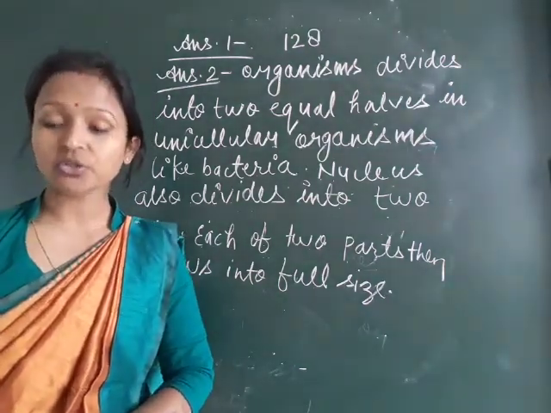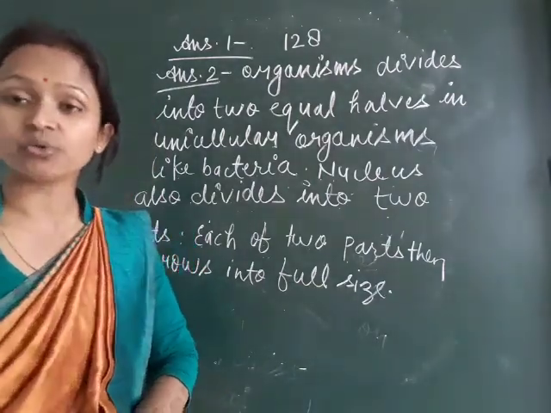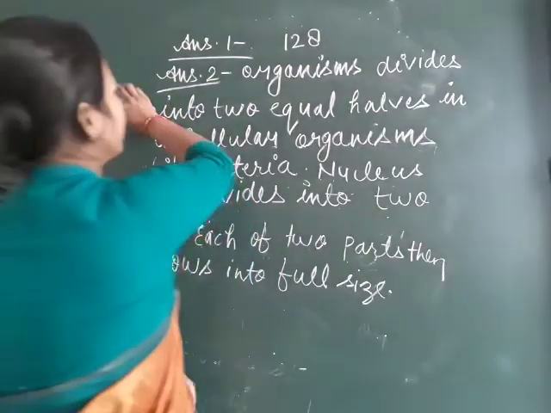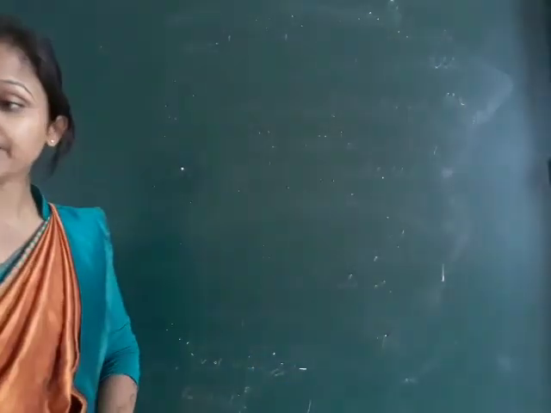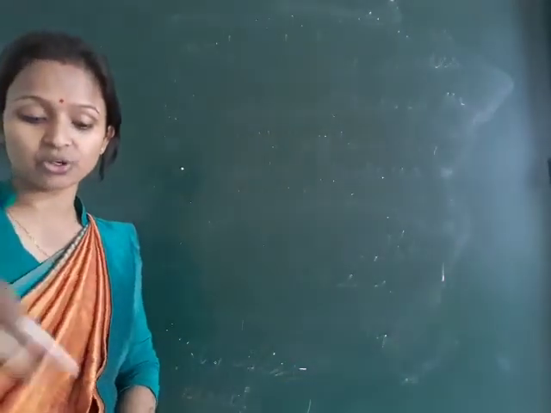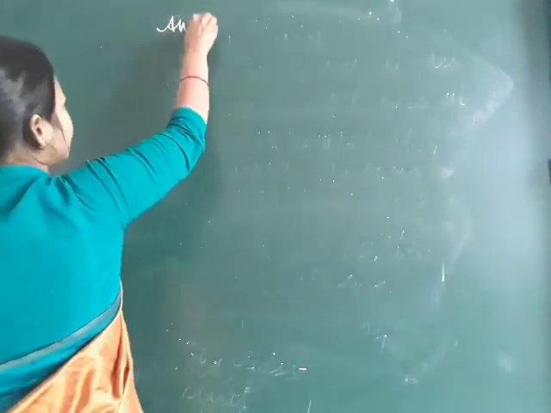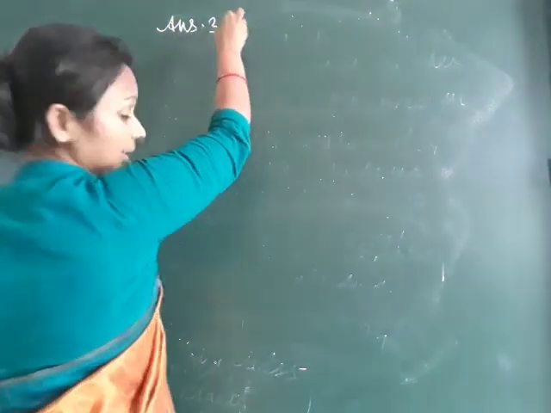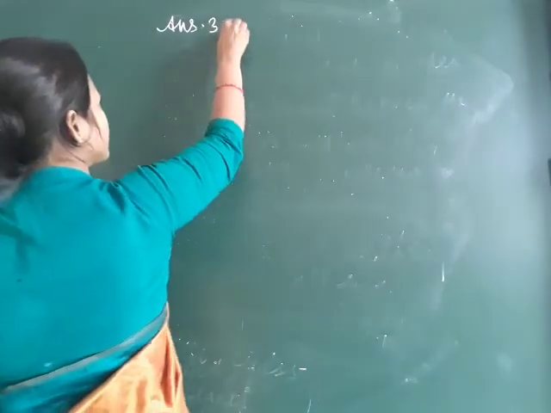Now come to question number 3. Describe the various methods of asexual reproduction. Answer 3. Methods of asexual reproduction.